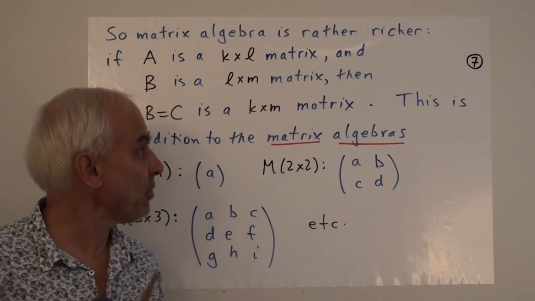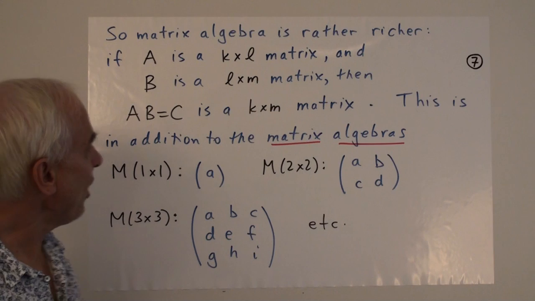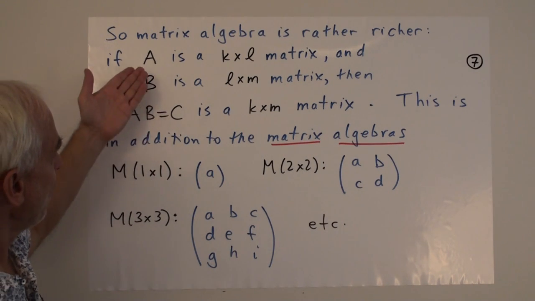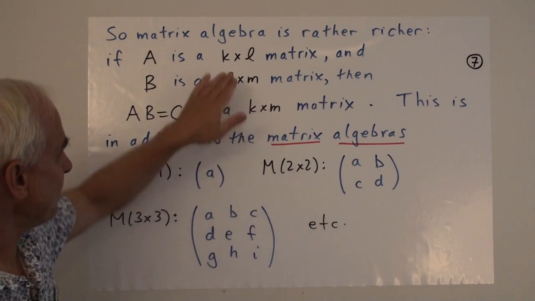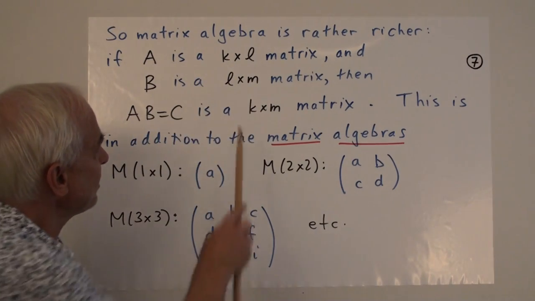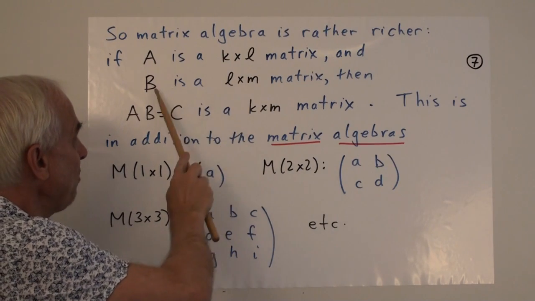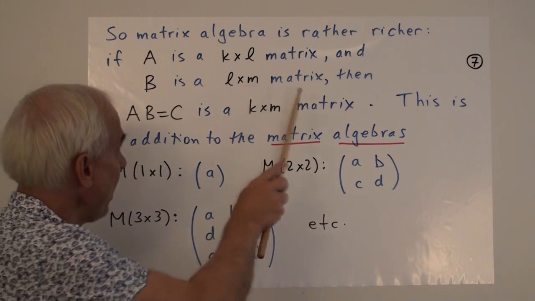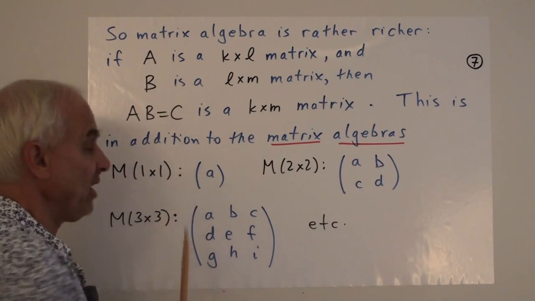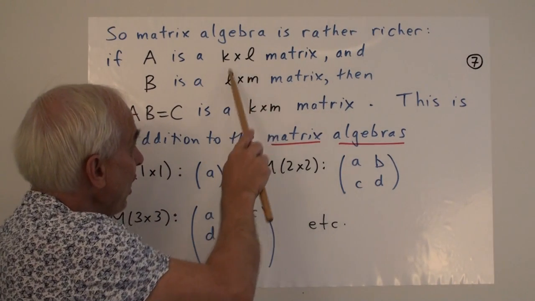So matrix algebra is a little bit richer than we might at first think, because of this fact that we can multiply matrices of different sizes. And in terms of the sizes, here's how it works. If A is a K by L matrix, and B is an L by M matrix, then A times B equals C is well defined. It's because there's an L here and there's an L here.